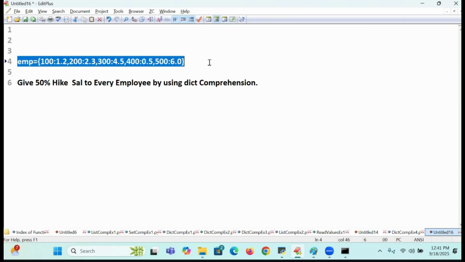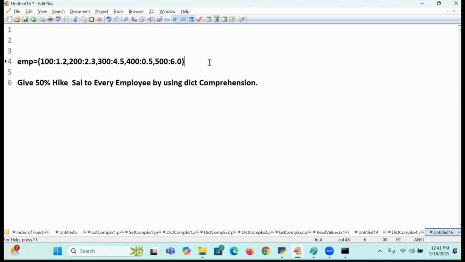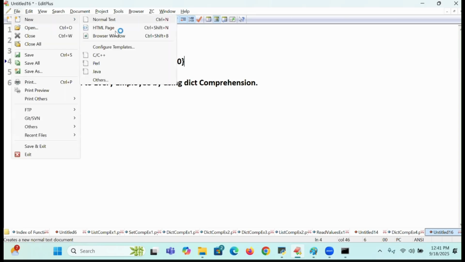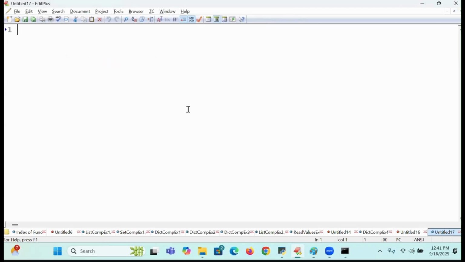So I'm going to take up. Now I will go to the point. Here I will go to this. I will build dict comprehension example 5.py. There I took it. Okay. Tell me what do you do now?